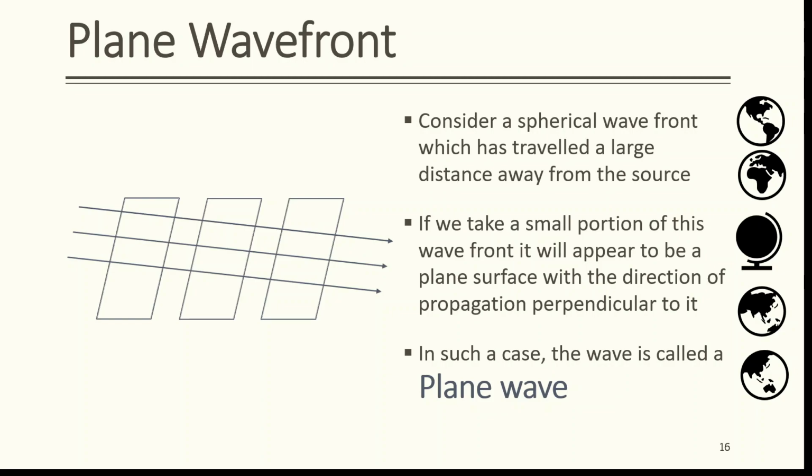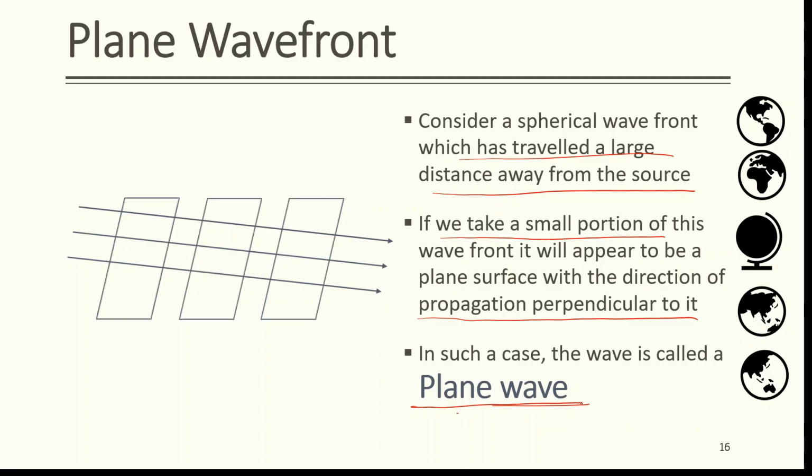Plane wavefront. If a point source of light is placed at a focus of the convex lens, plane wavefront is obtained. Consider a spherical wavefront which has travelled a large distance away from the source. If a small portion of this wavefront is taken, it will appear to be a plane surface with the direction of propagation perpendicular to it. In such a case, a wave is called as a plane wave.